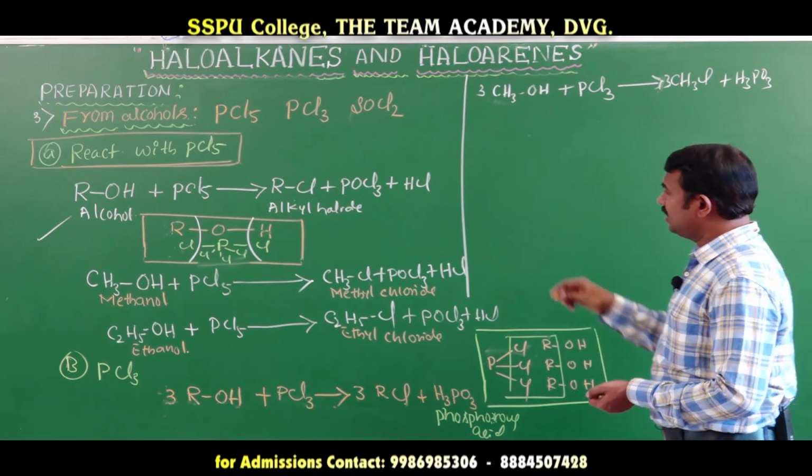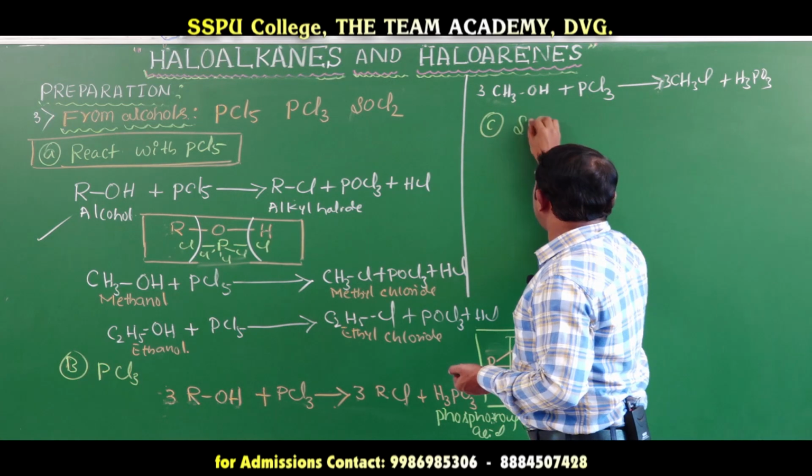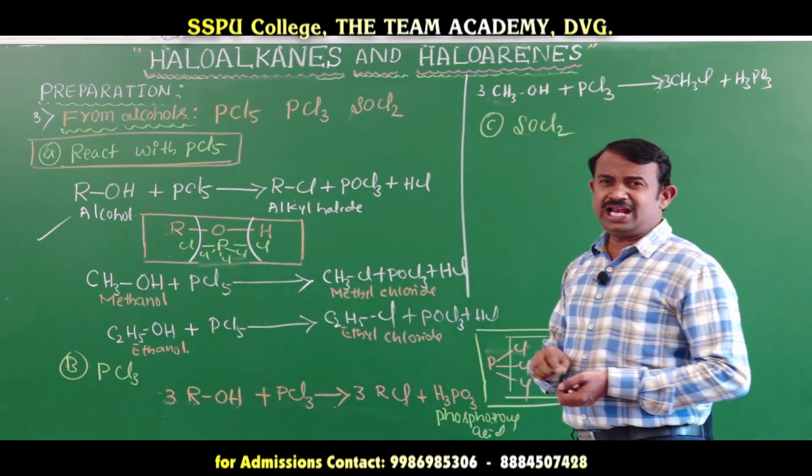Next, the last one, the third is the reaction with thionyl chloride.